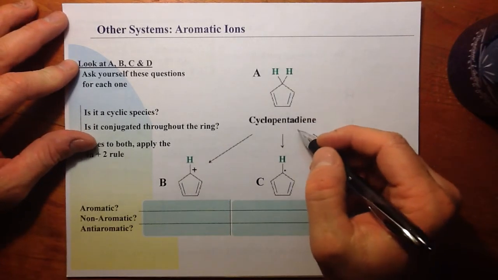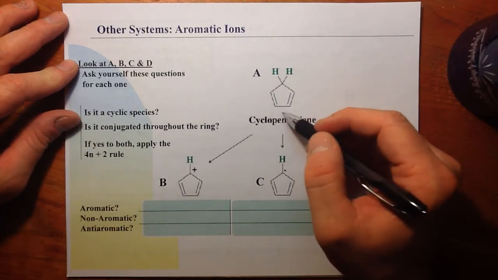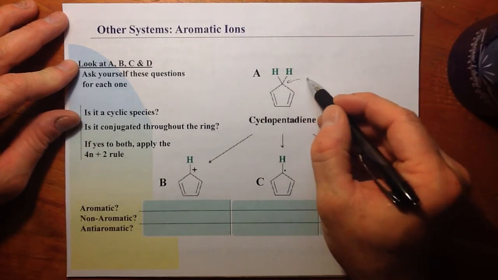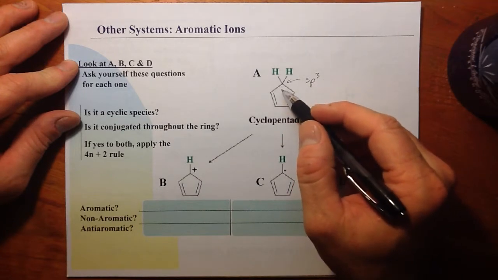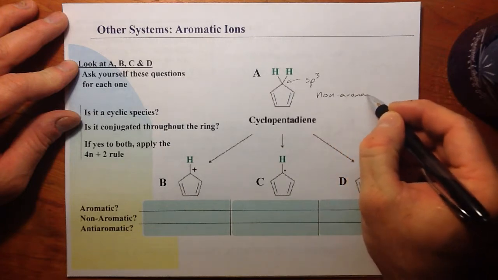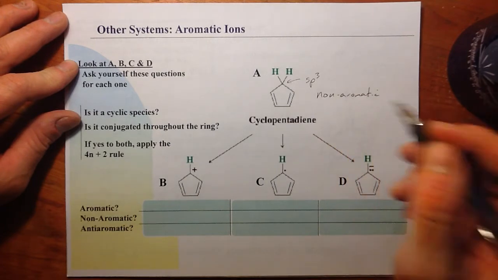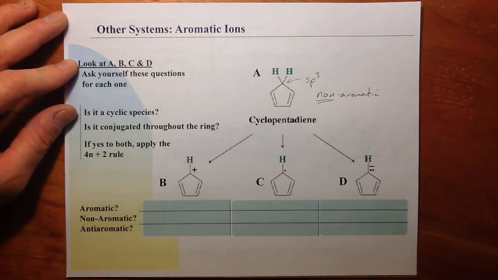So we can take cyclopentadiene, which certainly would not be aromatic because even though it is a ring, this carbon is sp3 hybridized. So it would not be conjugated throughout the ring. So this would be just a non-aromatic structure. Not aromatic or anti-aromatic, but just non-aromatic. But what if we were to take this cyclopentadiene